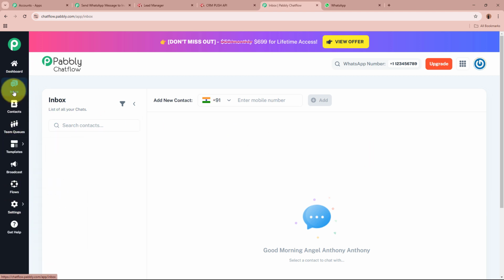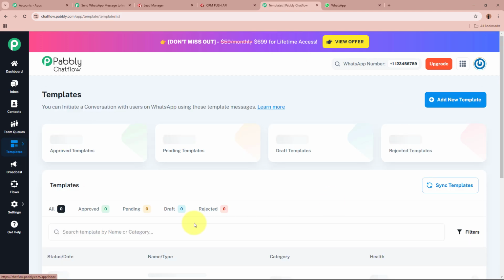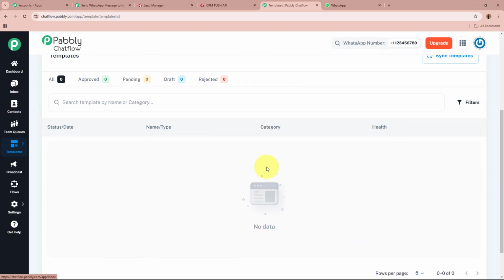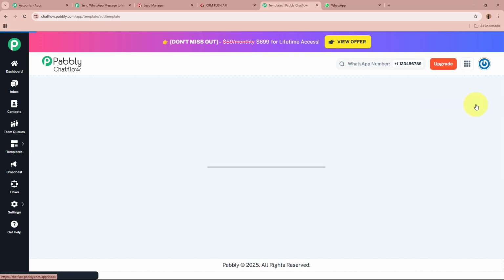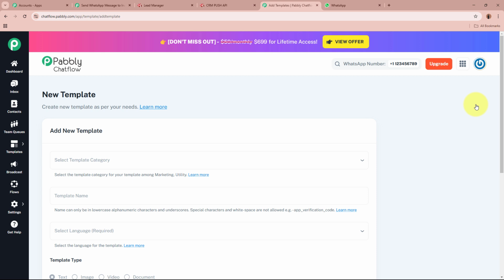For creating the template, from the left side of the panel, go to the templates section right here, and from the drop down, select the templates list over here. As you open this page, you can find all the templates that you have created. Now, as I'm going to create a new template, I'm going to click on this add new template button right here. I'm just creating a dummy template right now just to tell you how you can create your own message template.